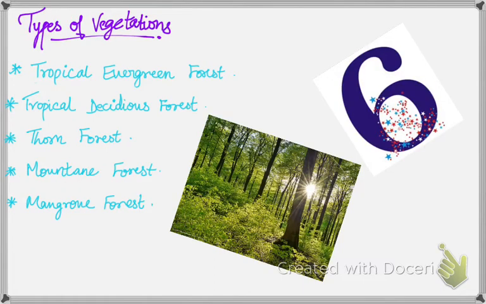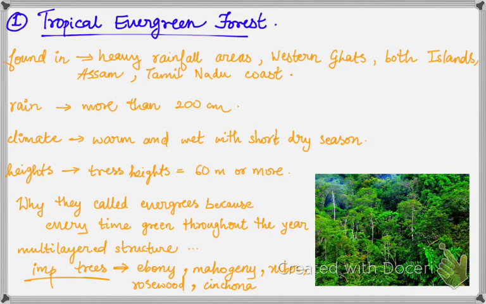Now we'll start with the topic of types of vegetation. There are 5 different types of vegetation. The first one is tropical evergreen forest. The second one is tropical deciduous forest. The third one is thorn forest. Fourth one is mountain forest, and fifth one is mangrove vegetation. So now one by one we'll know in detail about all these types of forests.